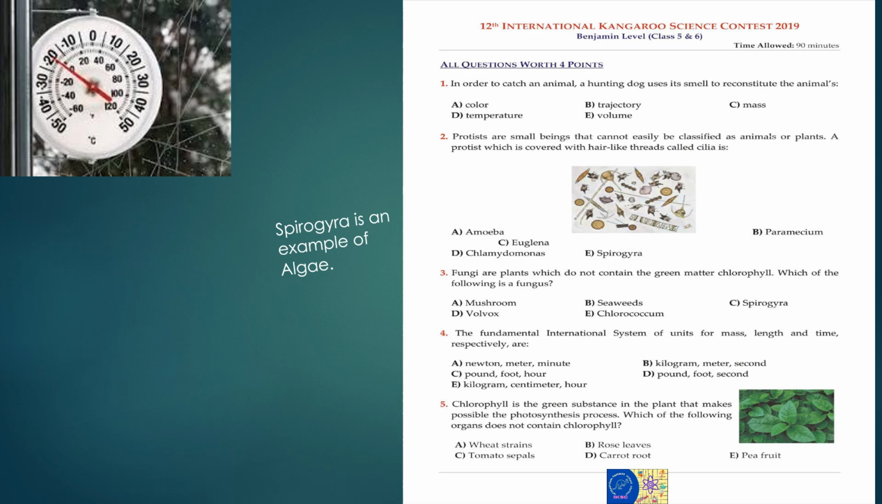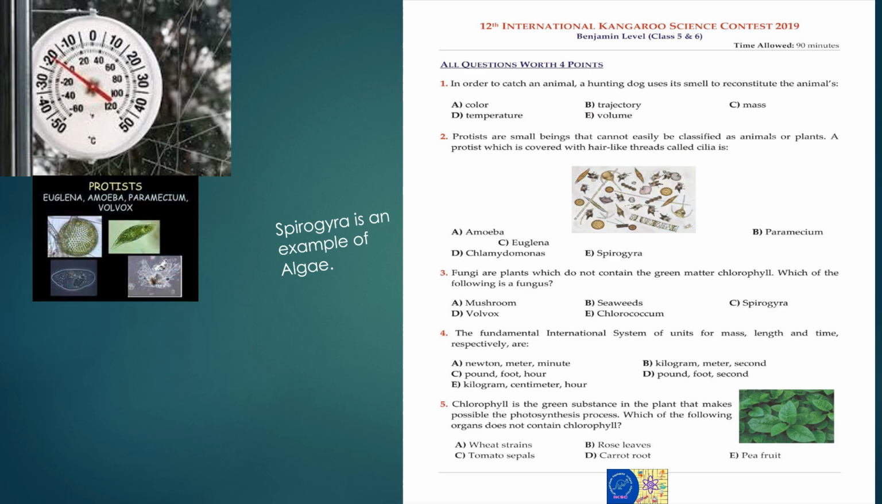According to Whittaker's classification. Okay, Spirogyra is an example of algae. So the correct answer is paramecium. You can see also in this diagram Euglena, amoeba, paramecium, volvox.